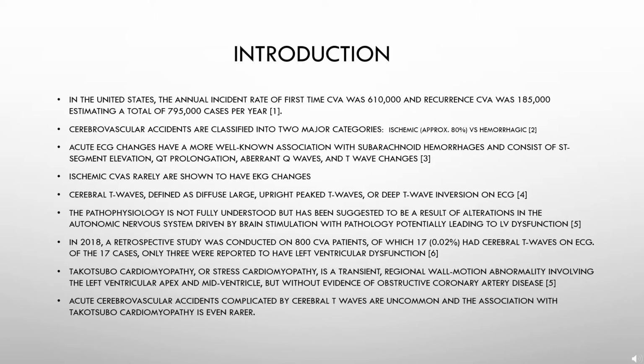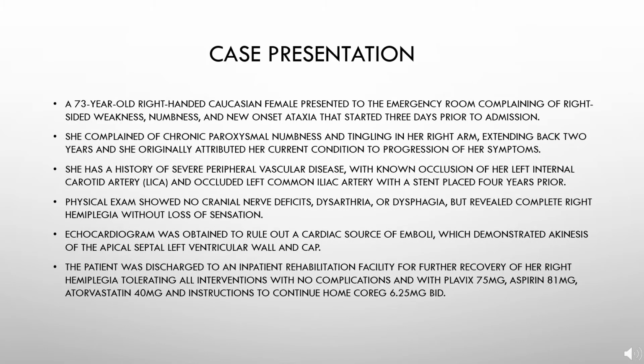The case being presented is of a 73-year-old right-handed Caucasian female who presented to the ED with complaints of right-sided weakness, numbness, and new-onset ataxia, with delayed presentation due to her chronic paroxysmal numbness and tingling of her right arm, extending back for 2 years, with history of severe peripheral vascular disease with known occlusion of her left internal carotid artery and occluded left common iliac artery with a stent placed 4 years prior.